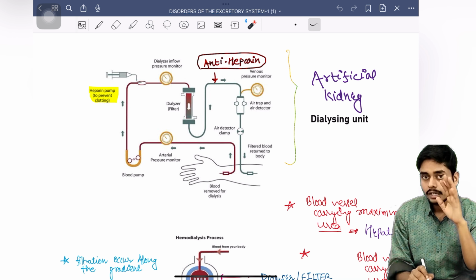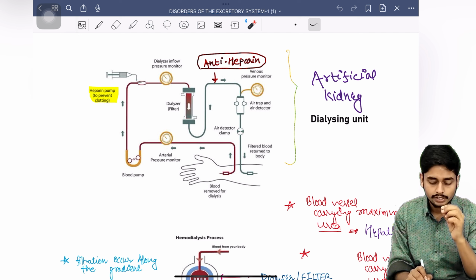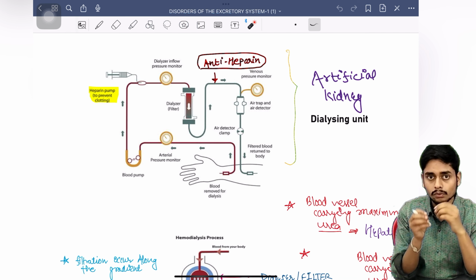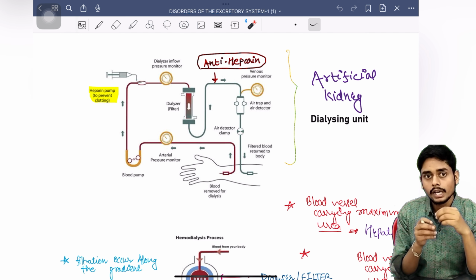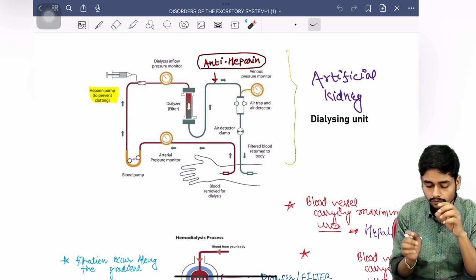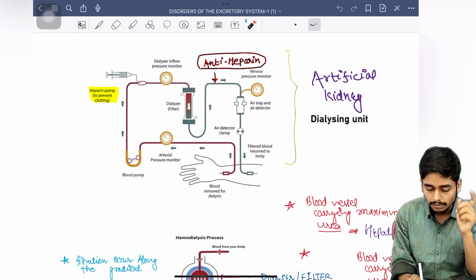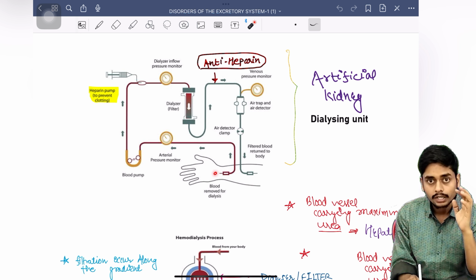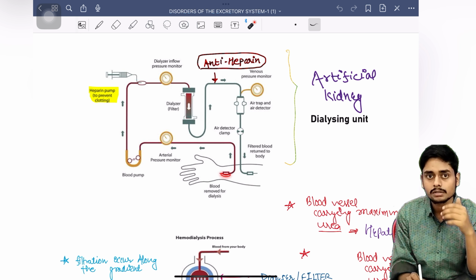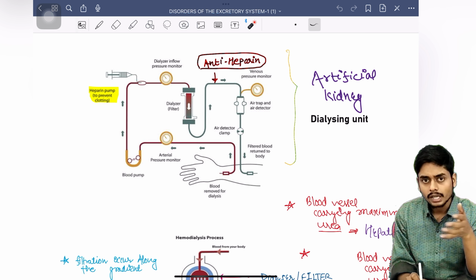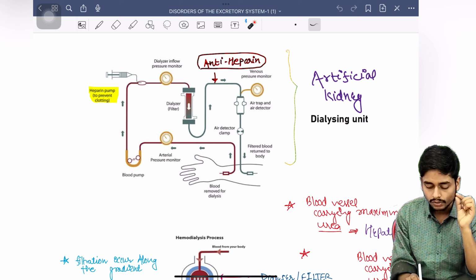In our blood the urea level is increased, so we have to somehow remove this urea from our blood and make our blood clearer of urea. This blood is taken from a convenient artery. It can be any artery. The important thing is that you have to take the blood from the artery, not the vein. So we will take the blood from an artery.